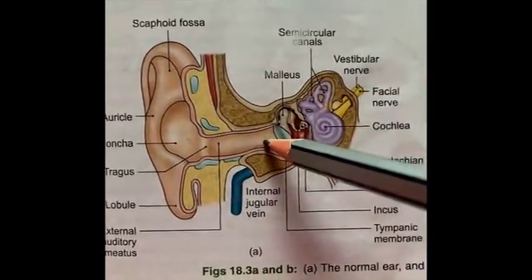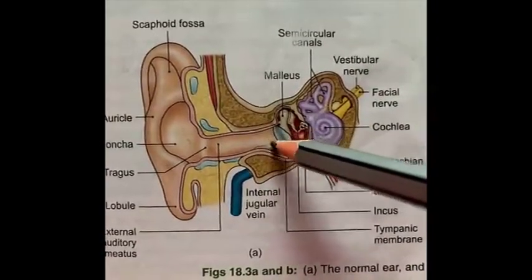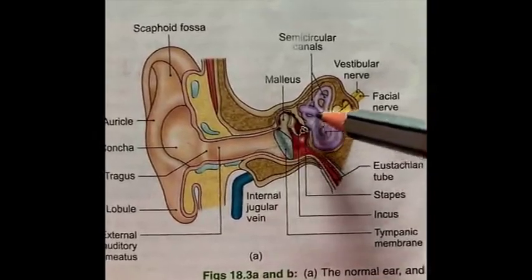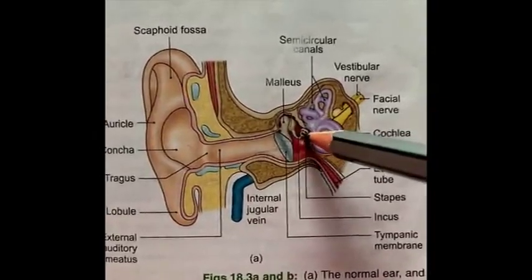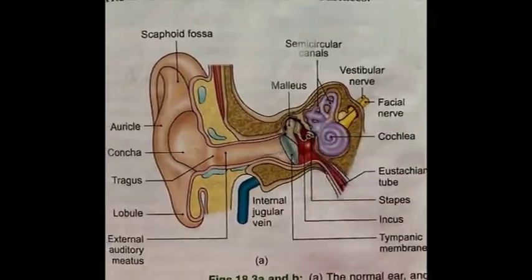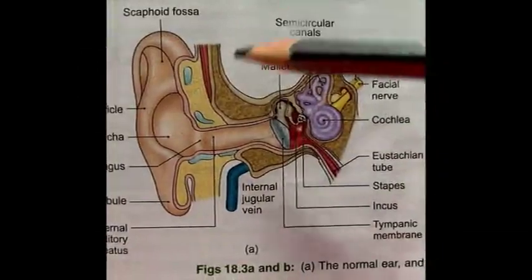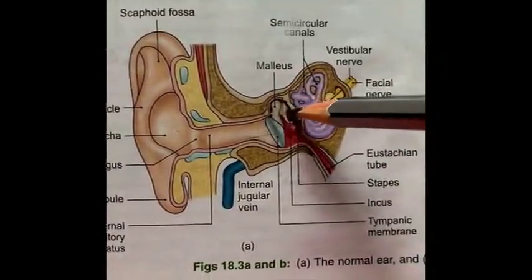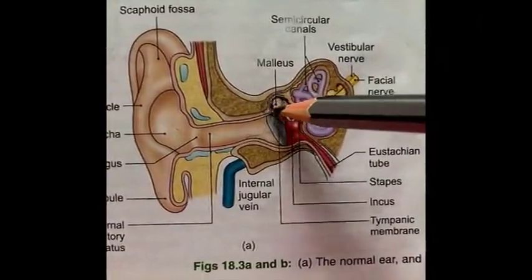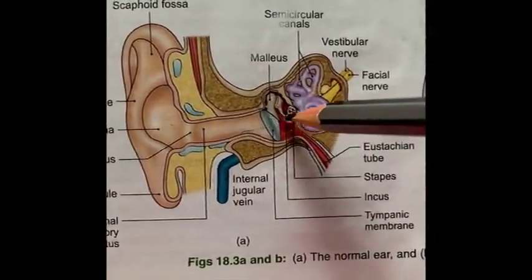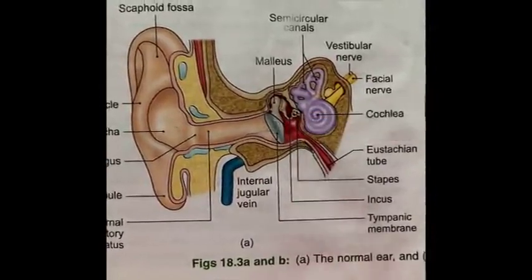These vibrations are first in the form of airborne vibrations, and when they reach the internal ear, they are converted into liquid-borne vibrations. Then the ear ossicles are responsible for increasing the intensity of the sound waves, but the frequency remains unchanged.